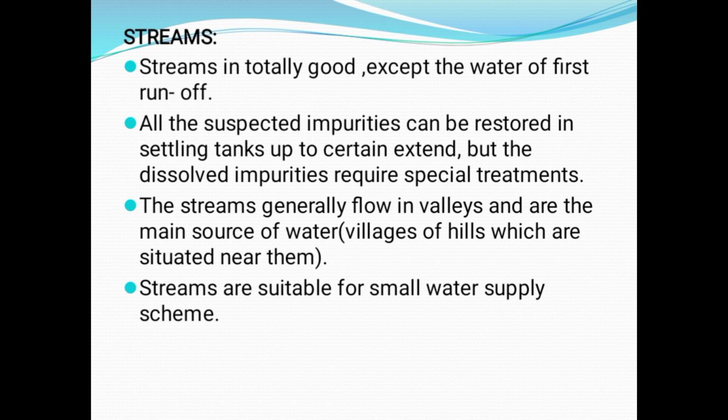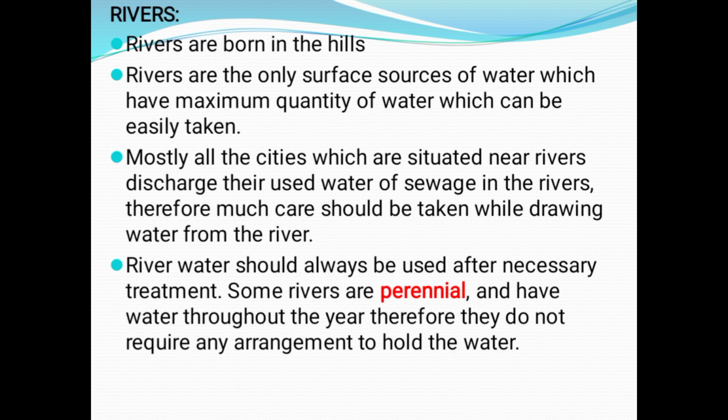Then streams. The water is totally good except the water of the first runoff. All the suspended impurities can be removed in settling tanks up to a certain extent, but the dissolved impurities require special treatment. The streams generally flow in valleys and are a main source of water. Streams are suitable for small water supply schemes.